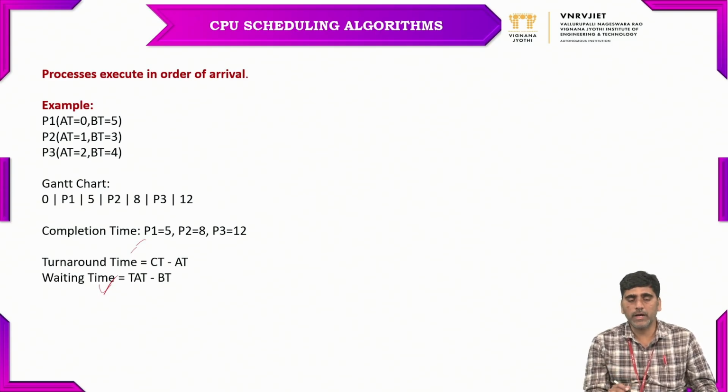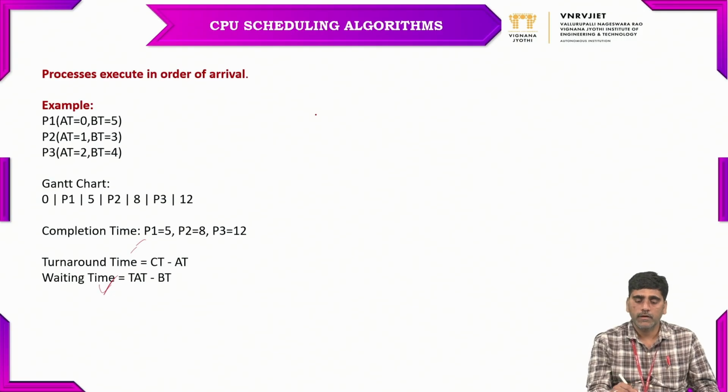So in this way, we are taking this example for FCFS order, where 3 processes arrive at arrival times 0, 1 millisecond and 2 milliseconds, with their respective burst times. For process 1, the burst time is 5 milliseconds. For process 2, the burst time is 3 milliseconds. And for process 3, the burst time is 4 milliseconds. So we have to draw the table like this: P1, P2, P3.